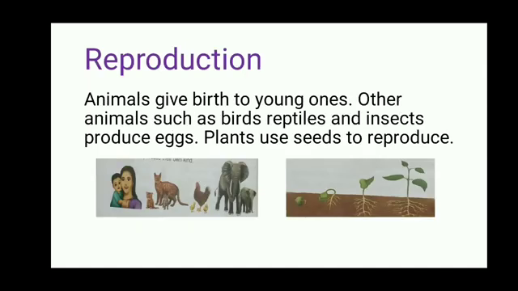Move on to the next topic, that is reproduction. Class, some animals give birth to their young ones. Other animals such as birds, reptiles and insects produce eggs. And plants use seeds to reproduce. All living things reproduce their own kind. So class, reproduction is a very important part of this earth. Without reproduction, the breeds of living things would become extinct.